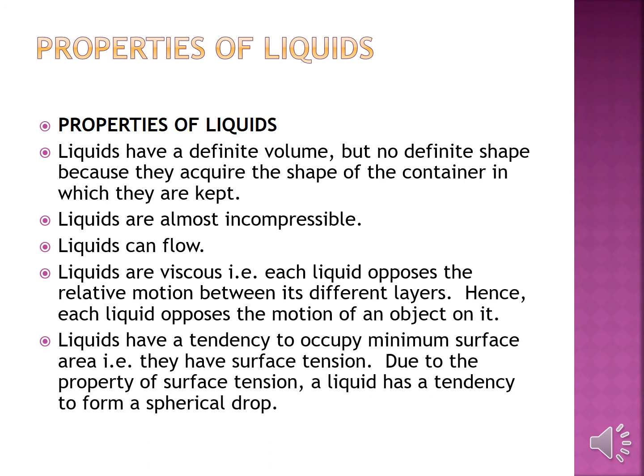Liquids have a tendency to occupy minimum surface area. The surface of the liquid has a sort of tension. This is called surface tension. Due to this property, the surface always behaves like a stretched membrane, something which is stretched. So a liquid always has a tendency to form a spherical drop because of this tension.